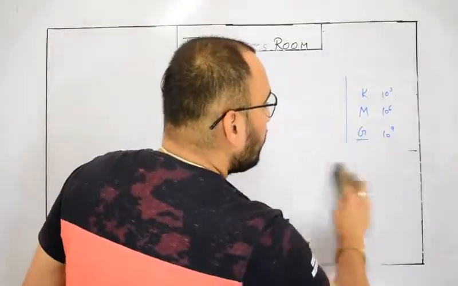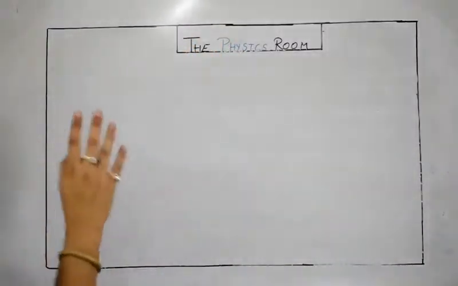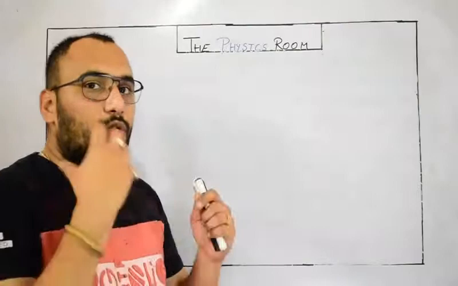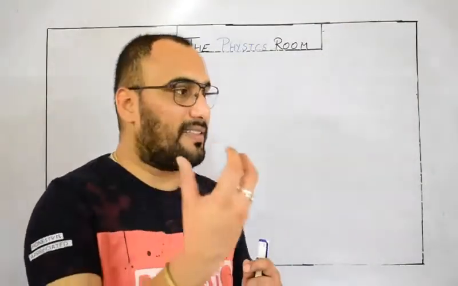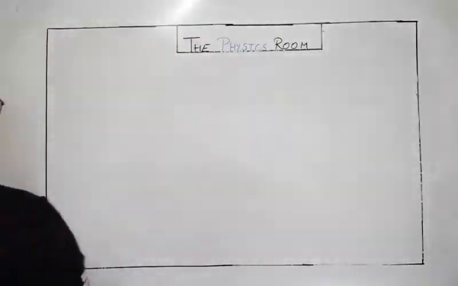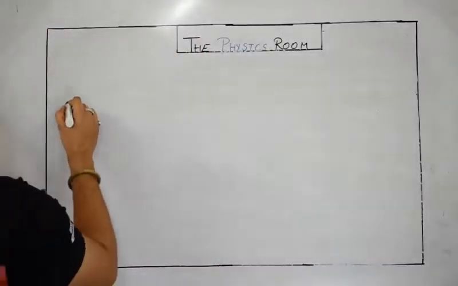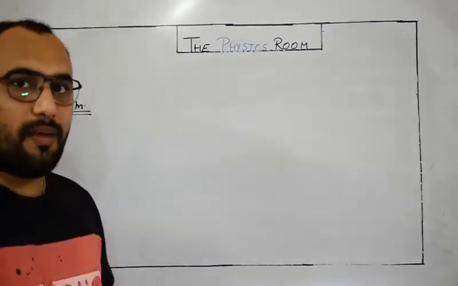Again, I am telling you, your first homework is to learn these three definitions which I am going to tell you, and to go through these different types of prefixes and their magnitudes, meaning values. So let's first define 1 meter, this standard length.